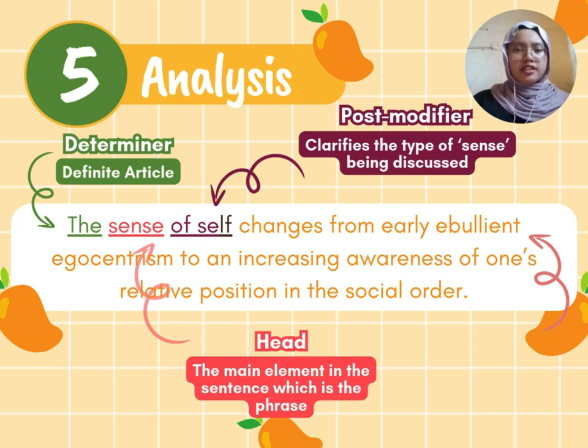You can't actually say, pass me a sense of self, because there might be a lot of other senses in the room, like the sense of sight or the sense of touch. You need to say it clearly, pass me the sense of self, to specify the type of sense that you want or need to find. Hence, it is why a definite article, "the", is used instead of indefinite articles such as "a" or "an".